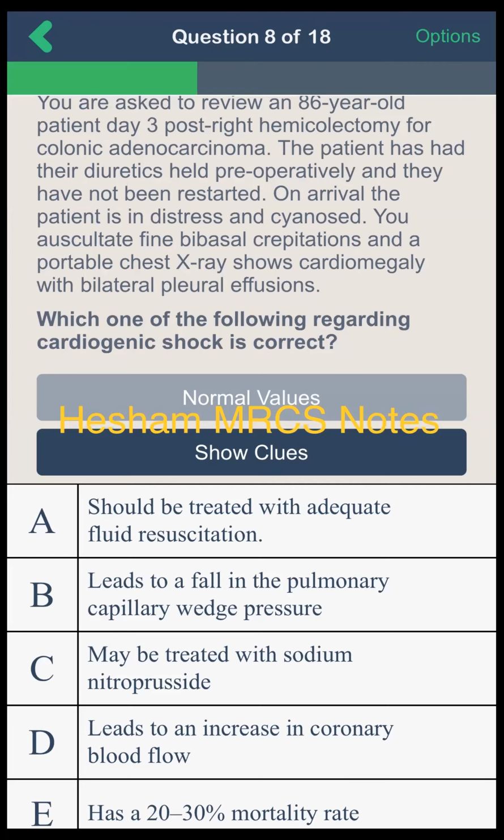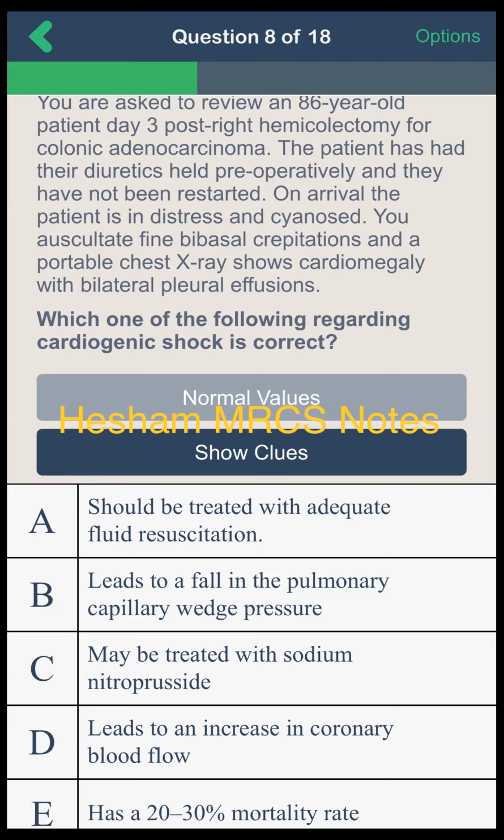Okay, sir. You were asked to review an 86-year-old patient, day 3 post-right hemicolectomy for colonic adenocarcinoma. The patient has had their diuretics held pre-operatively and they have not been restarted. On arrival, the patient is in distress and cyanosed. You auscultate fine bilateral crepitations and a portable chest X-ray shows cardiomegaly with bilateral pleural effusion. Which one of the following regarding cardiogenic shock is correct?